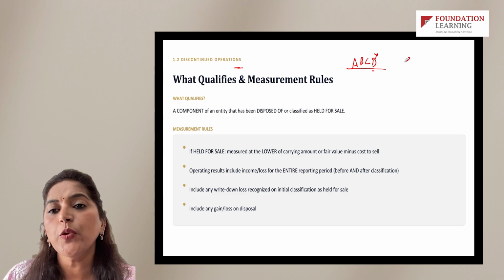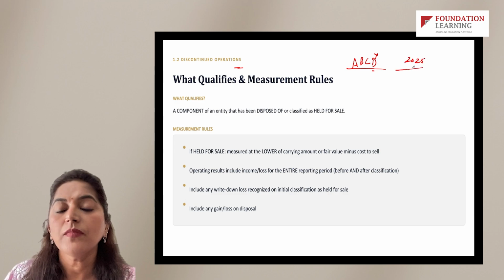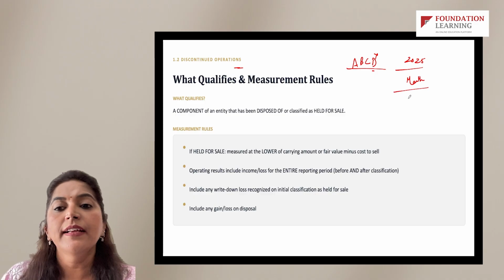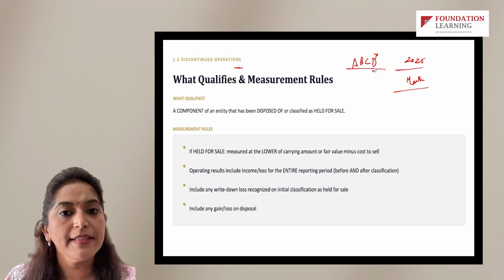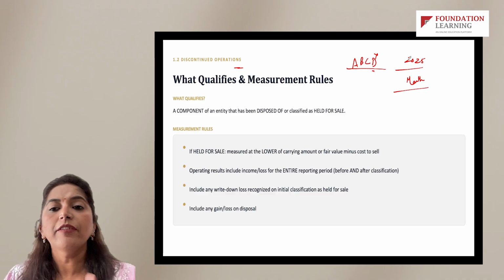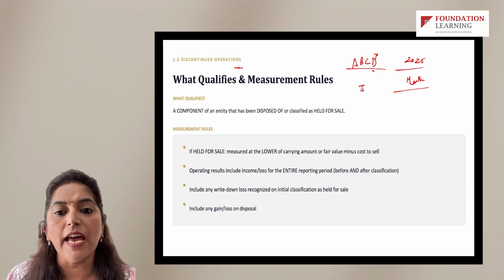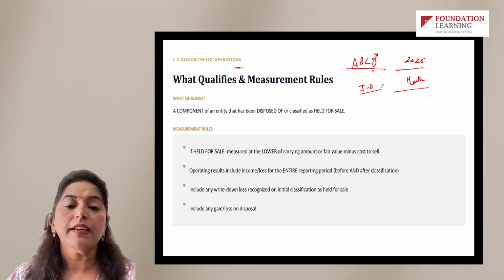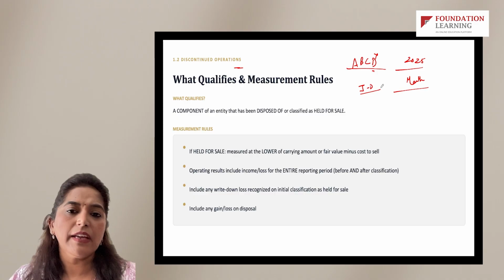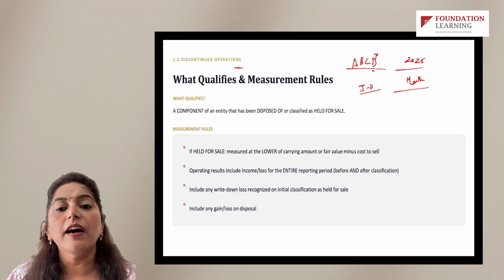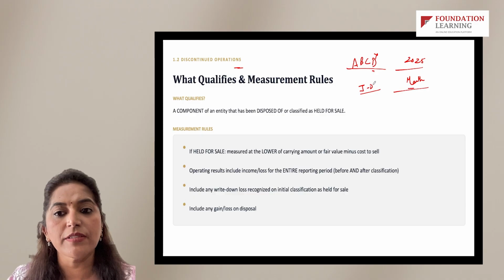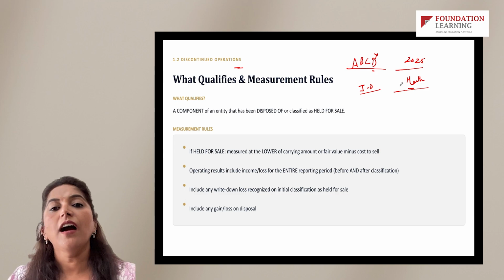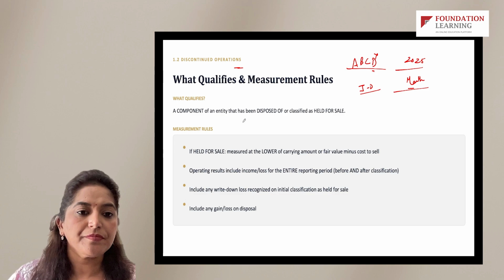Let's say in March 2025, Britannia decided that it will discontinue its D segment, and we are assuming that the financial year is January to December. Most of the US companies have a January to December calendar year as their financial year. The company decided to discontinue the operations in the month of March. Let's see how the accounting will have to be done.